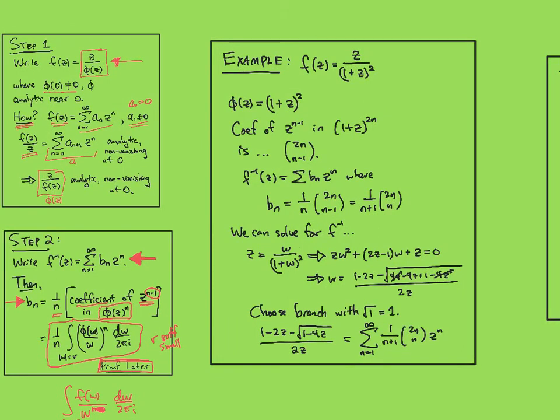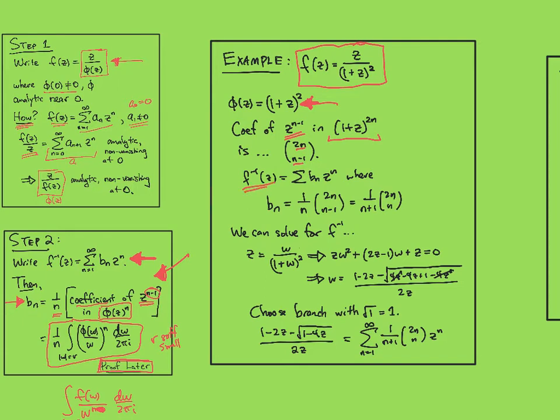Let's look at f of z is z over 1 plus z squared. And so it's already arranged in the right way. I can take phi to be 1 plus z squared. And then the formula over here tells me to compute the coefficient of z to the n minus 1 in the power series for phi to the n, which in this case is just 1 plus z squared to the n. So we'll just have to extract a binomial coefficient of 2n choose n minus 1.